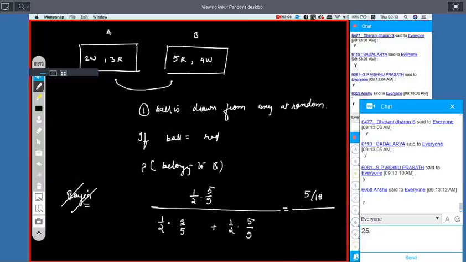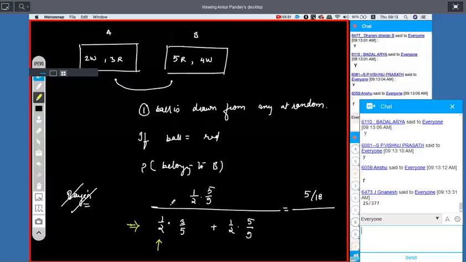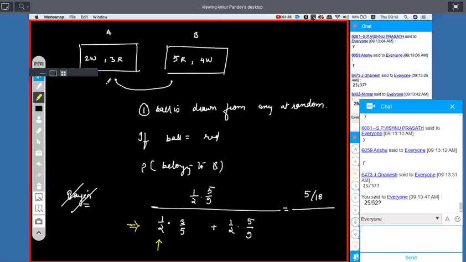5 by 18 upon, repeat, Anshu, see beta. First of all, in these you will enlist all the probabilities. All the probabilities of getting a red ball is from dabba A. Clear? Because there are only two dabbas. The probability of getting dabba A will be half.